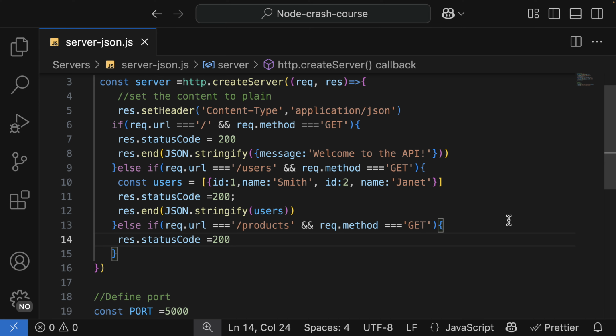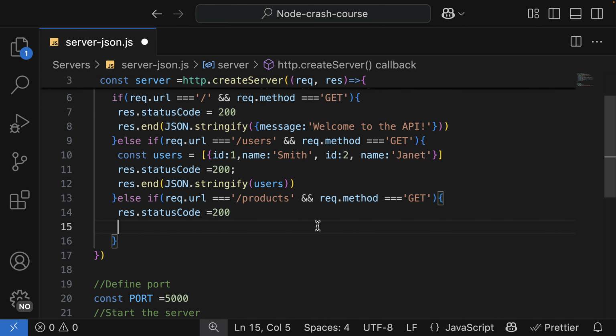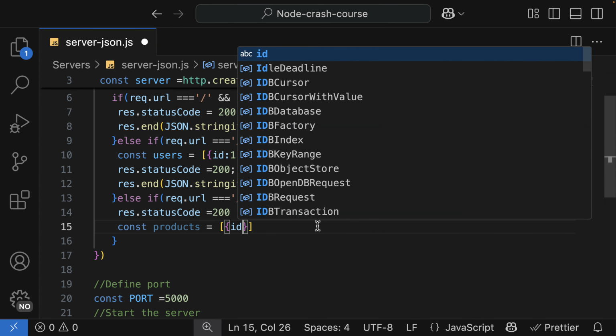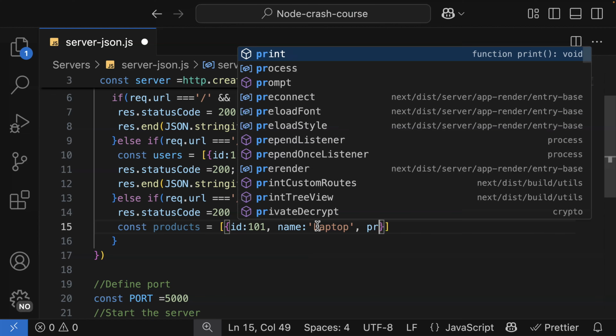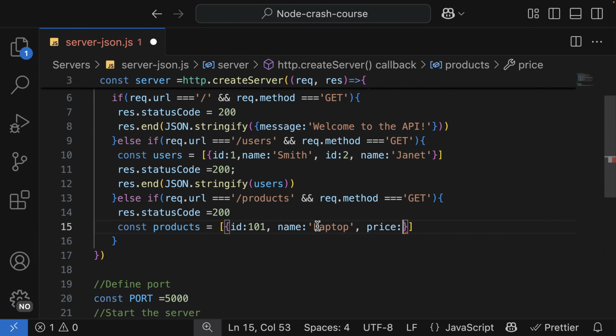We're going to have an array of products as const products is equal to an array of ID of 101, then the name of the product as laptop, and then the price as 1,500.